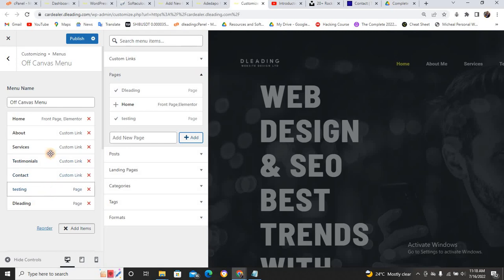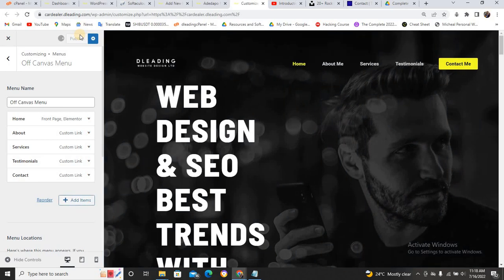And you can arrange it, you can drag this one to this top and drag this to this top, you can just rearrange it. Can you see? But this is just for tutorial's sake. I don't need this one and I don't need this testing. So I'm going to take away those and I'm going to click on publish. Now I believe you can do them now, and I think that is all.